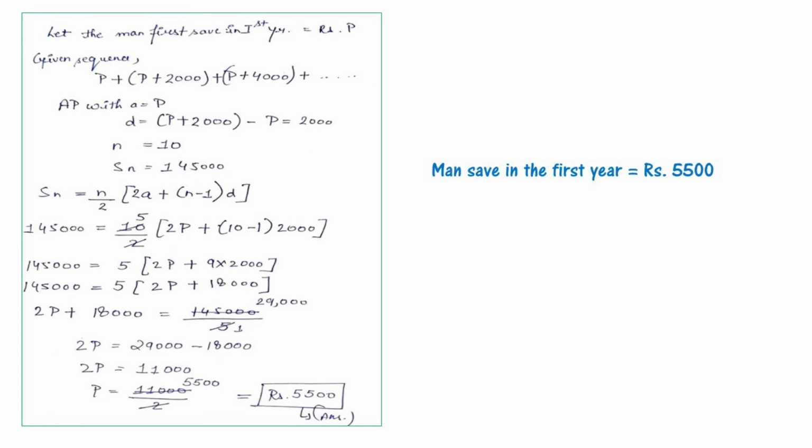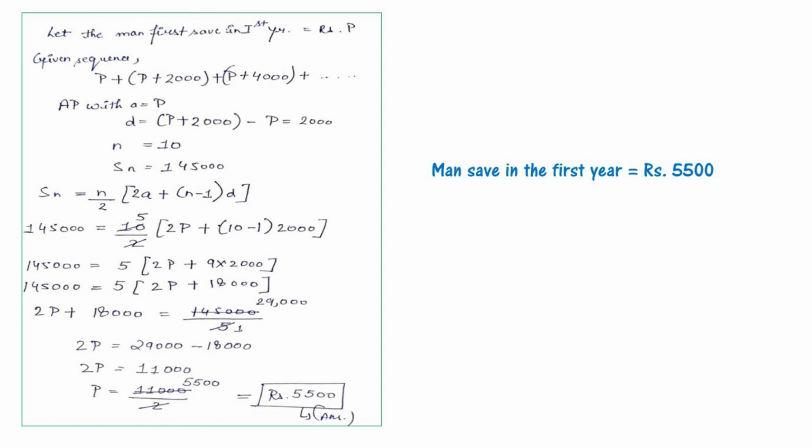We will put the value of Sn, that will be n by 2 into 2a plus n minus 1 d. Now we will put the values here. 1,45,000 is equal to 10 by 2 into 2p plus 10 minus 1 into 2,000. Now 2 and 10 will be cut, and that becomes 5. Now after simplification you will receive 2p plus 18,000 is equal to 1,45,000 divided by 5. That will become 29,000.